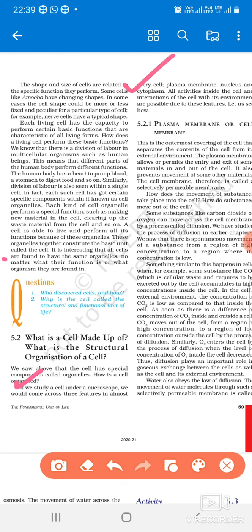There are three parts that are present in each and every cell, that is the plasma membrane, nucleus and cytoplasm. Plasma membrane, nucleus and the cytoplasm, these are the three parts that will be present in every eukaryotic or prokaryotic cell. Okay, so now we will discuss this.